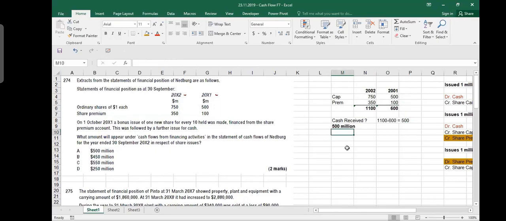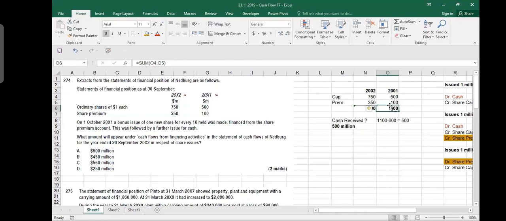What you receive is cash, because they do not say that during the year you only issued bonus shares. Maybe there are some other transactions also. If it had been only the bonus issue transaction, then this amount would not have increased or decreased. One would increase, one would decrease. Maybe I transferred from premium to capital, so premium goes down, capital goes up. But you see that both amounts are increasing. And any difference in the equity is the cash amount.